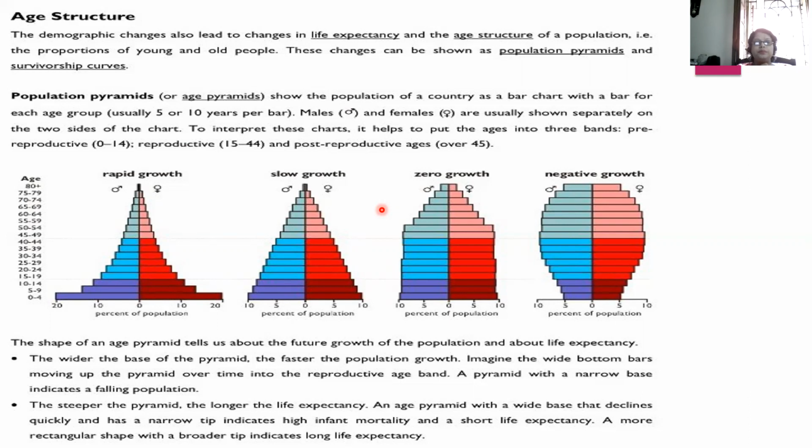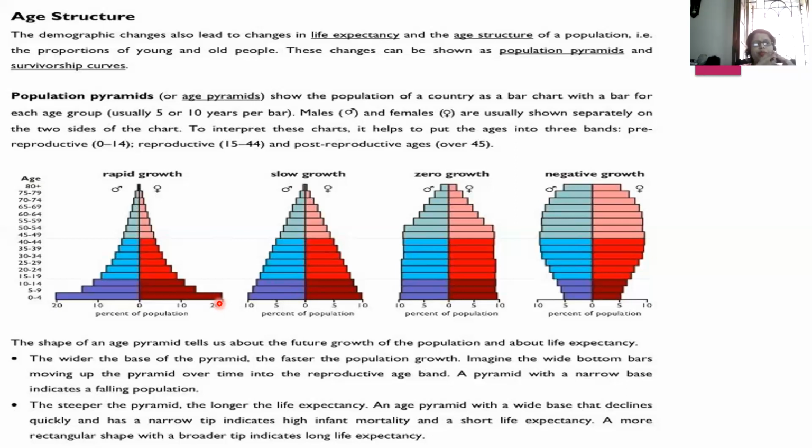Now see, the wider the base of the pyramid, the faster the population growth. Please look at this very carefully. This has a very wide base. When the base is wide, it means people belonging to the pre-reproductive phase are more. This shows the population will grow very fast.